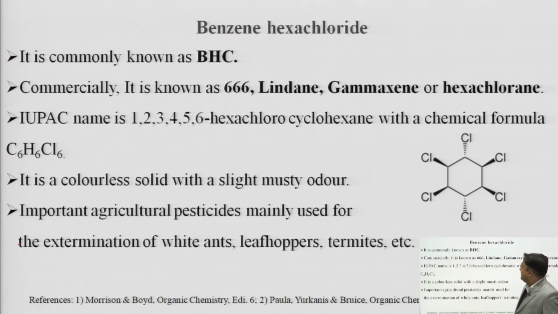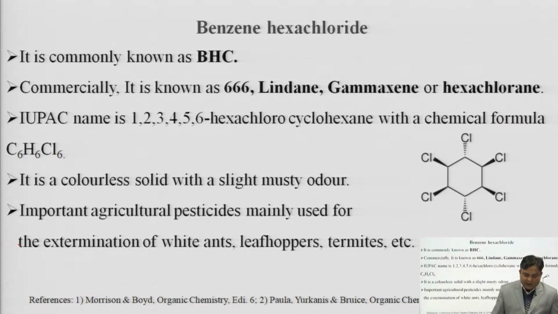Now, BHC, commonly known as BHC, the full form is benzene hexachloride. Generally it is a polyhalogen compound, meaning it is a compound which has more than one halogen in its structure. Halogen means it might have chlorine, bromine, iodine, fluorine. For example, it belongs to the same category where chloroform, carbon tetrachloride and DDT belong.